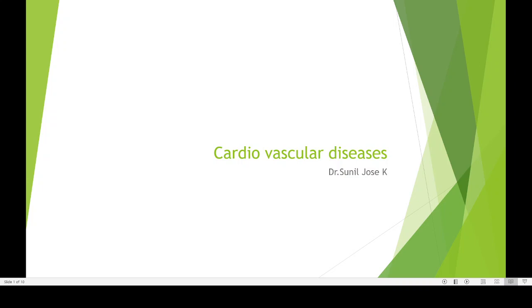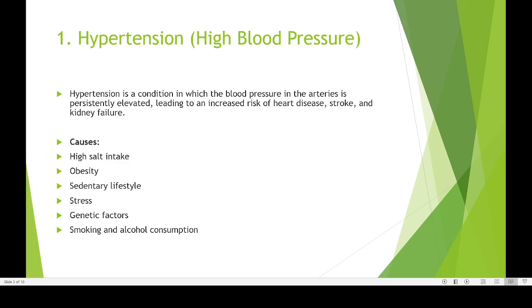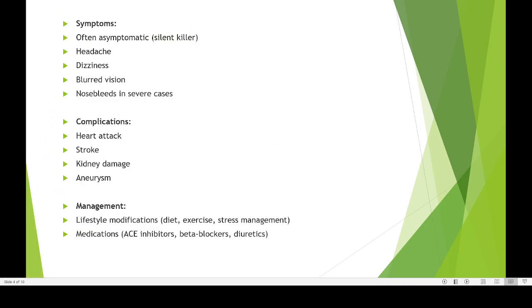Okay, so here you can see that other than the symptoms of blood pressure, one important problem is that it is considered a silent killer. It is asymptomatic, no symptom. If you have a blood pressure of 160, your body is not going to show any symptom. You are absolutely fine. And when somebody says that you are having blood pressure, you are not going to believe it easily, because blood pressure is not going to show any immediate symptom.